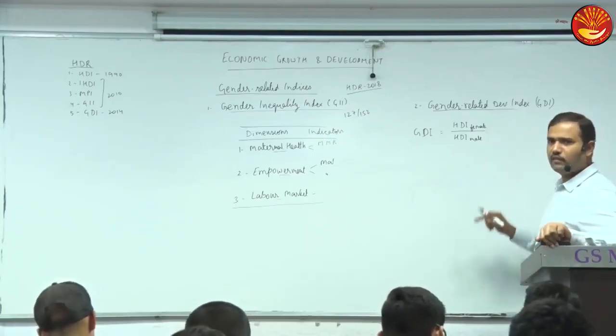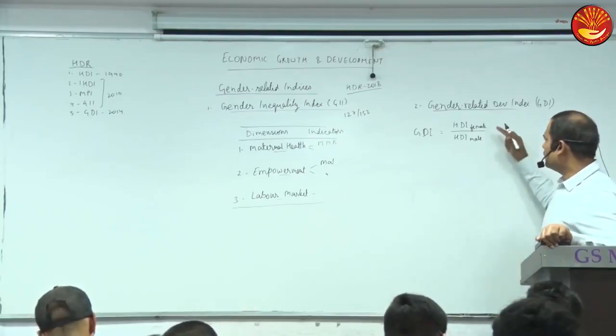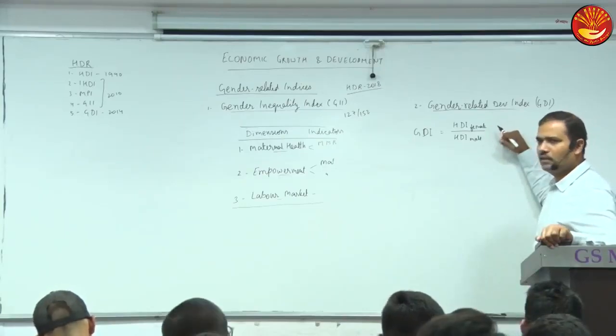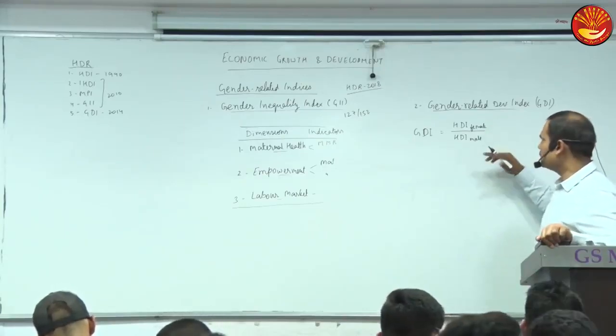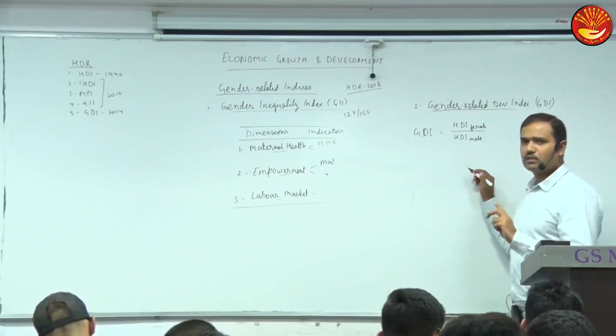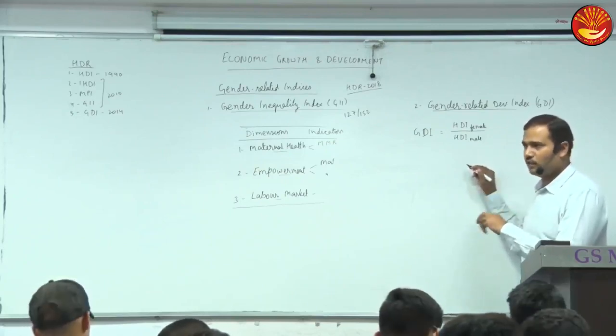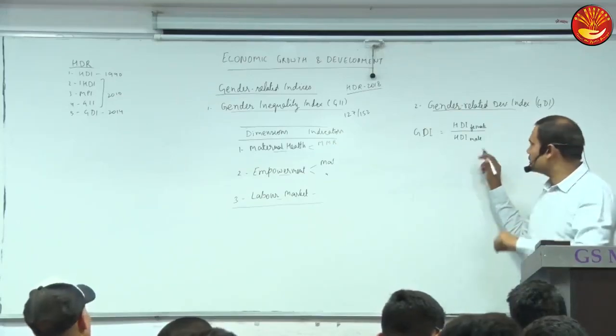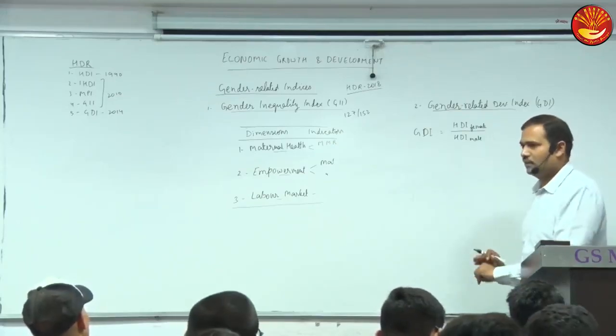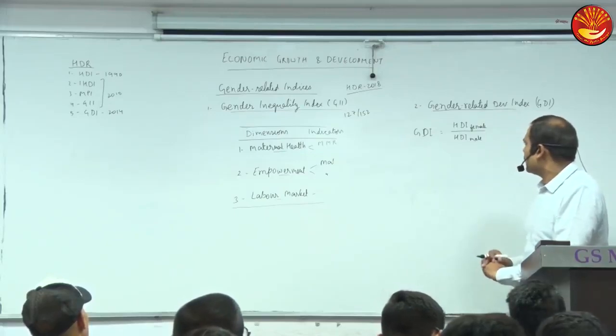So separately we calculate HDI for female and HDI for male. It measures gender disparities in the 3 dimensions of HDI, that is health, education or knowledge, and standard of living. Clear?